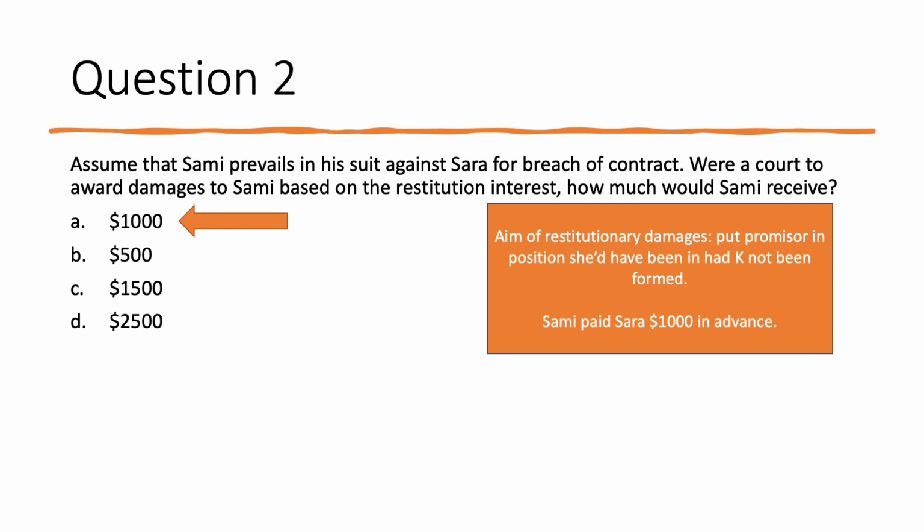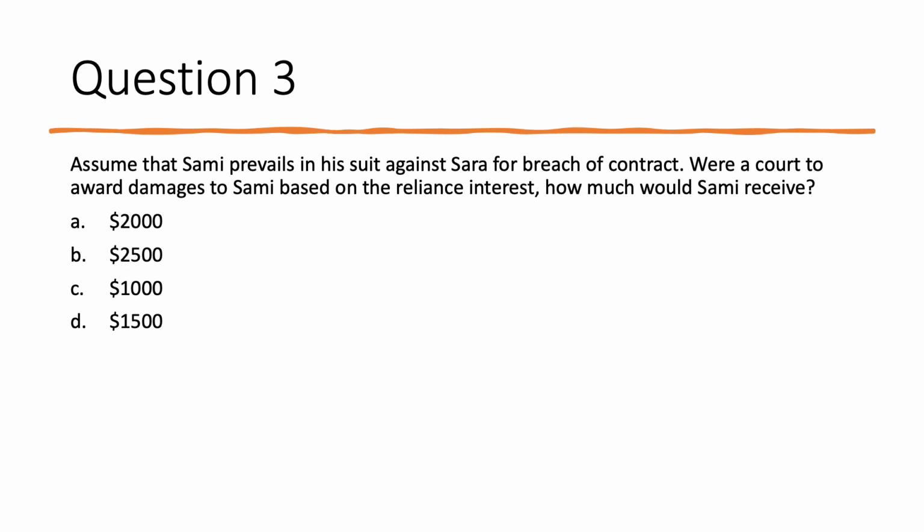And so we know that Sammy has already paid Sarah $1,000 in advance. And so in order to put Sarah in the position she would have been in had the contract not been formed, we need to remove that $1,000 from her pocket and pay it back to Sammy. And so the restitutionary damages here would be $1,000.